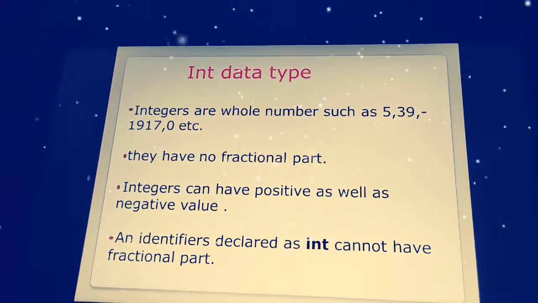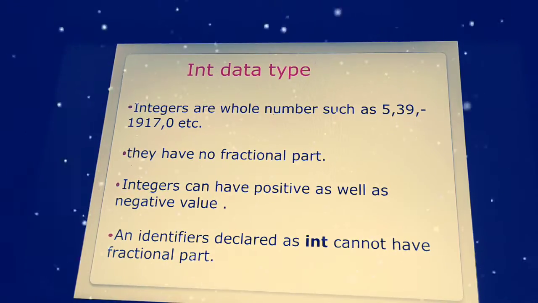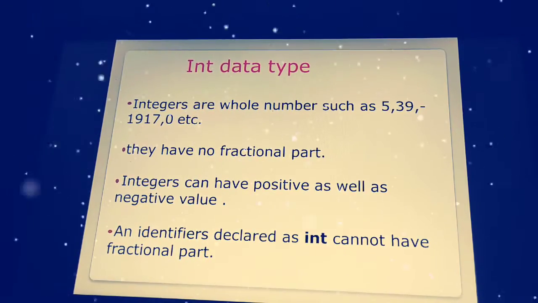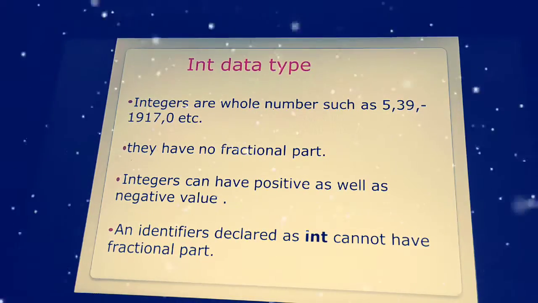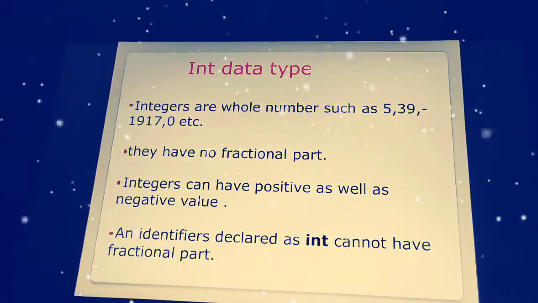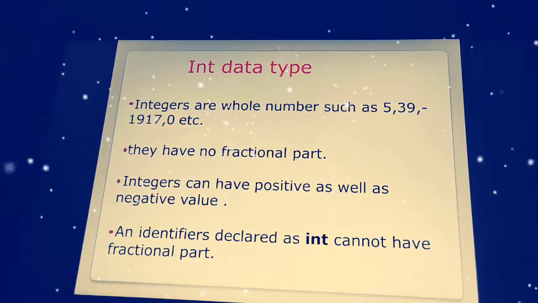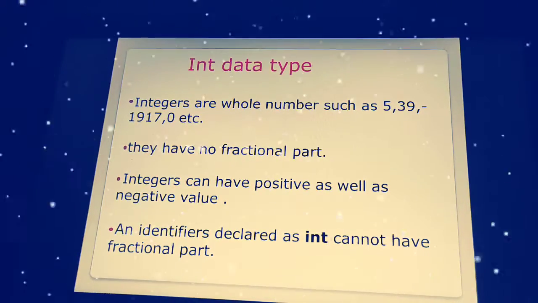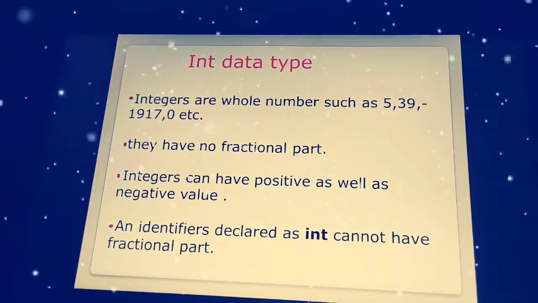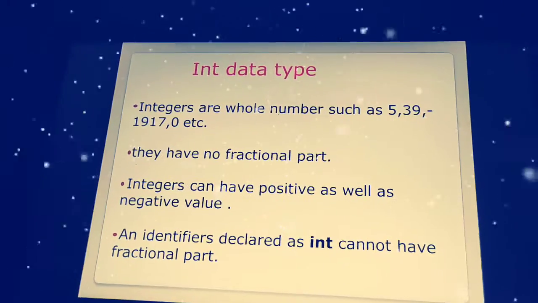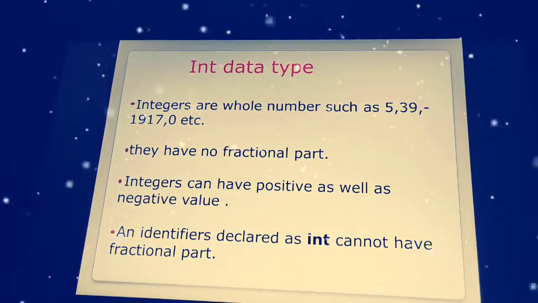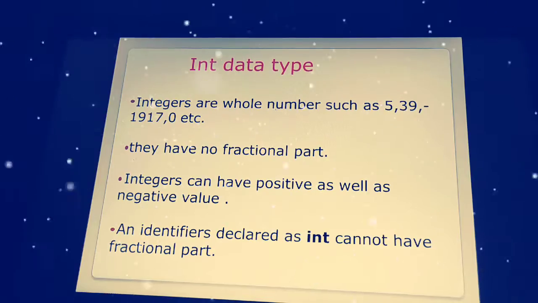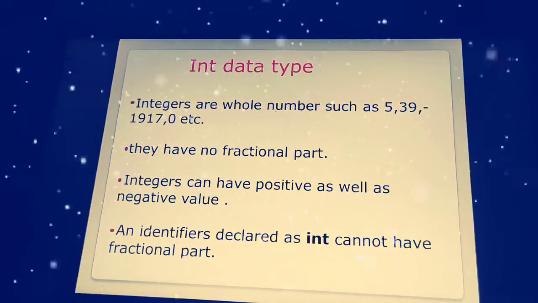So here, the int data type. For integers we say int as a shortcut. We can remember it in such a way. All the whole numbers come under integers, from 5, 39, negative values, positive values, and neutral values like 0. The integer value includes 0 also. They don't have any kind of precision values, which means decimal values are not allowed in the int data type.